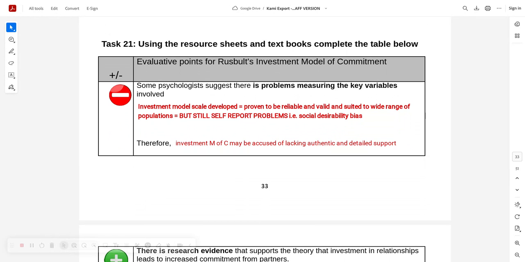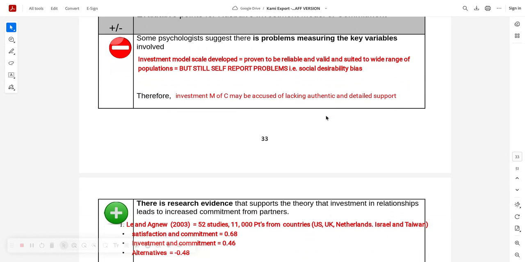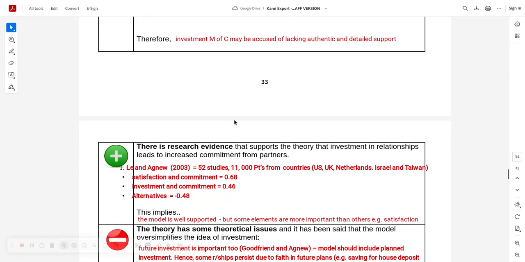Problems measuring key variables: the investment model scale was developed, but it's still a questionnaire. Yeah, so it's still got problems with social desirability bias. Therefore, the investment model of commitment can be accused of lacking authenticity and detailed support. Then you've got this great evidence.